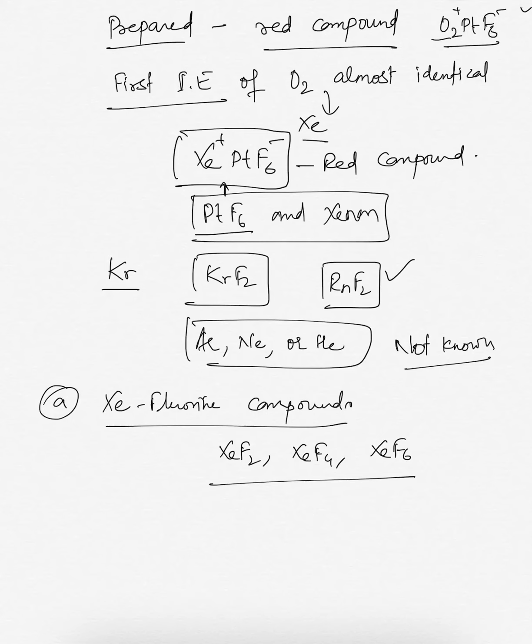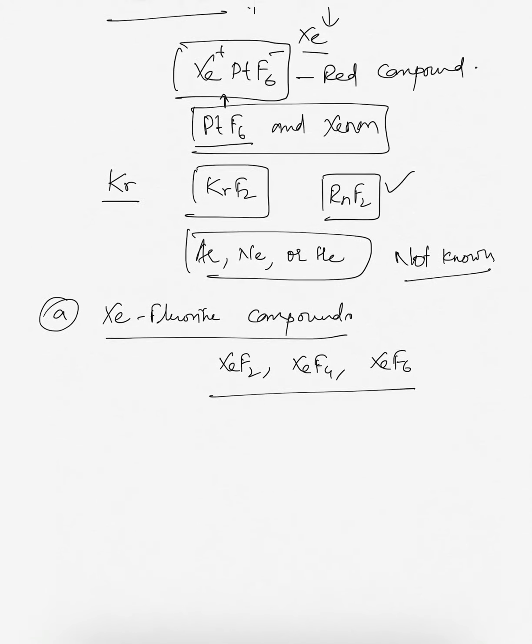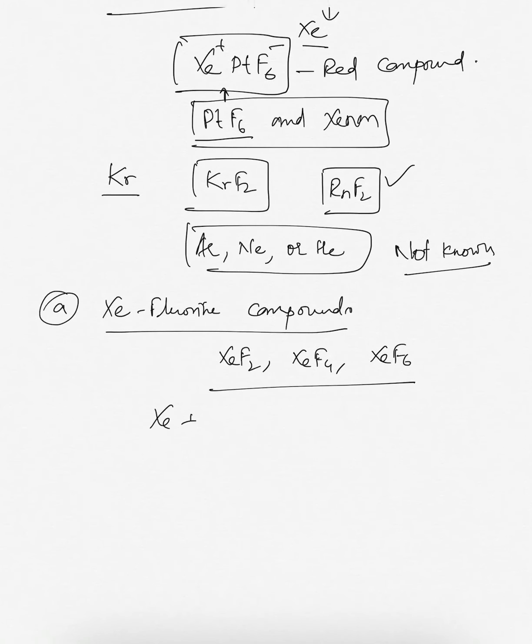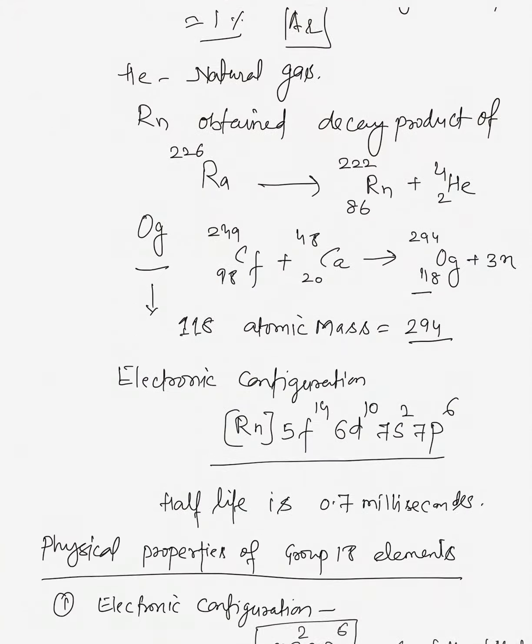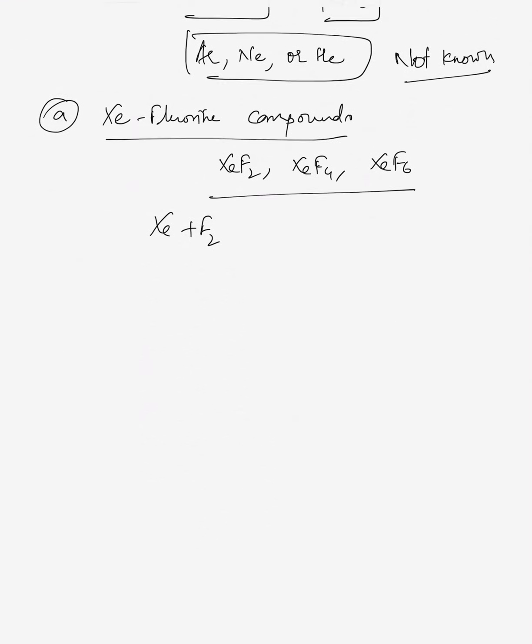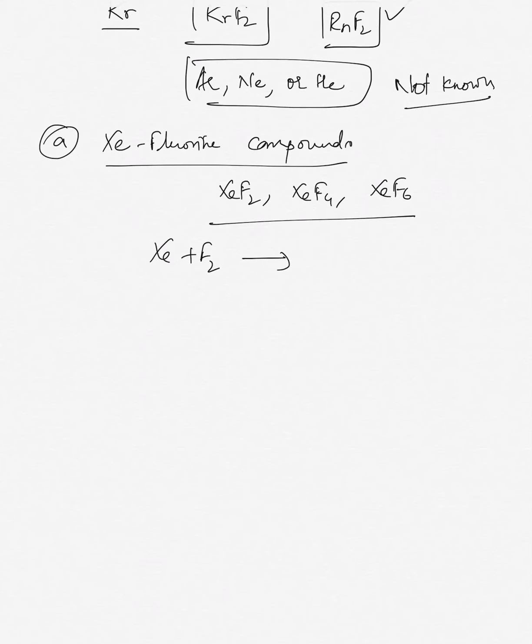by the direct reaction of the elements under appropriate experimental conditions. Xe plus F2 at about 673 Kelvin and 1 bar will form XeF2 solid. Xenon is a gas, F2 is also a gas.